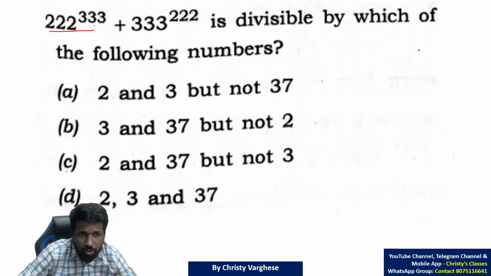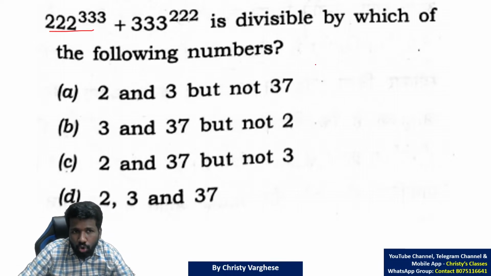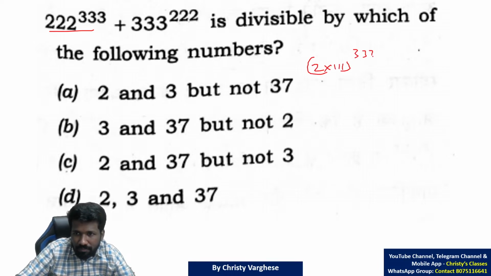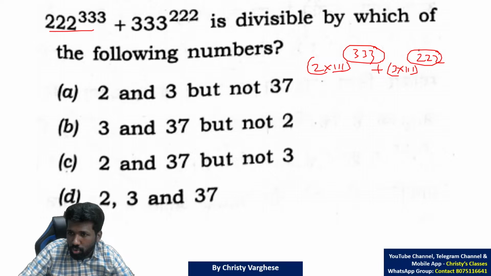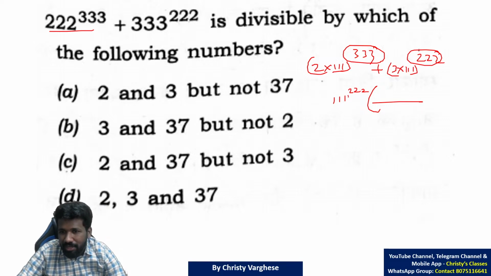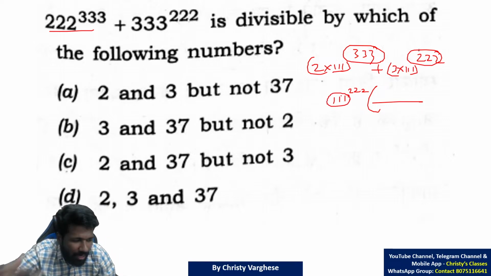So 222 raised to 333, you can take the 2 common outside, that is 2 into 111 raised to 333, plus 3 into 111 raised to 222. 111 is common in both, so you can take it outside, but here it is 333 in number, here there is 222 in number. So 111 raised to 222 you can take common outside. Whatever is inside does not matter.